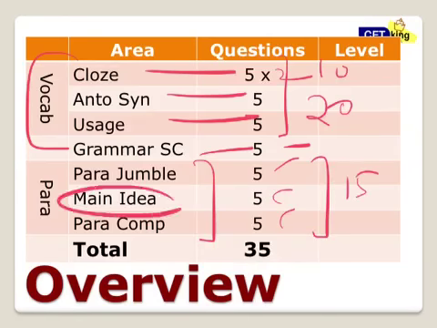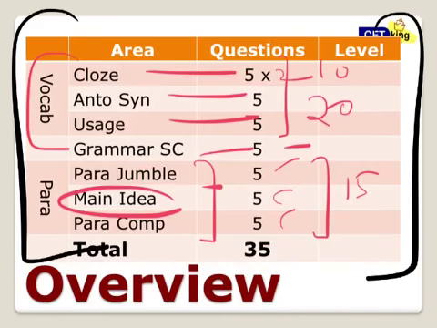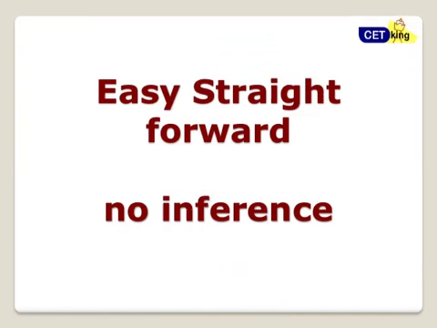Main idea means there were 5 sentences given to you. You have to find out which of the following is not the main idea of the passage, which does not contribute to the main idea of the passage. A new type of question which was introduced there. Doing this topic from Cetking books is more than sufficient. Just go through all the types of questions which are there in the exam. So that will be enough for you. A lot of questions were quite similar to what is there in our books. Again straightforward, no inference based thing. Very simple. Vocab was scoring here.